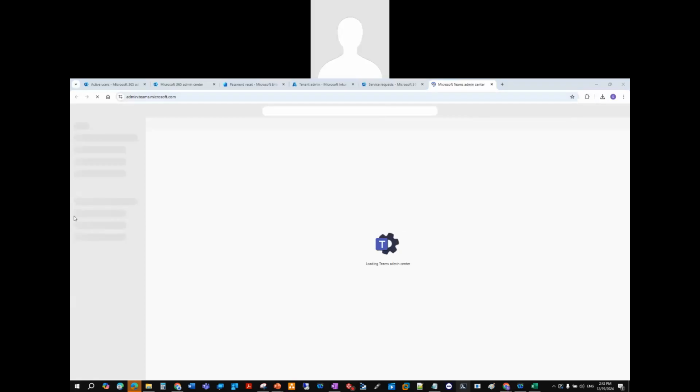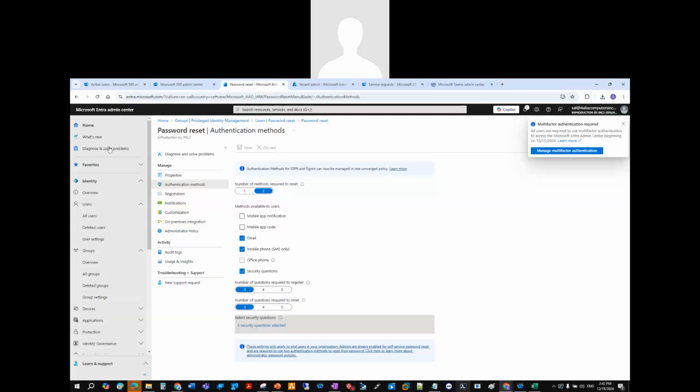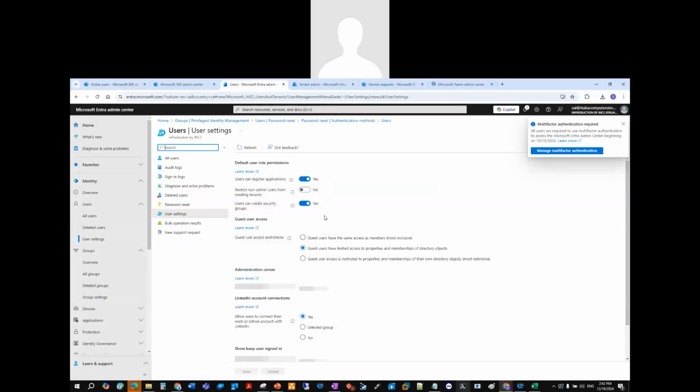Here's my Teams, finally added as we added that license. I have my Teams admin license. Hopefully this will work. This should work now. So let's wait for this to load.